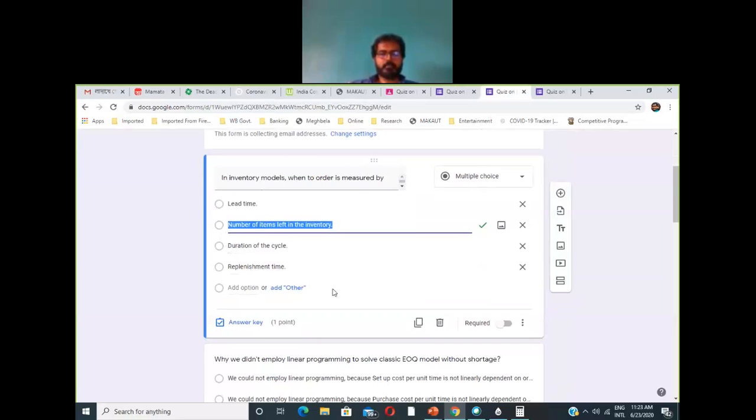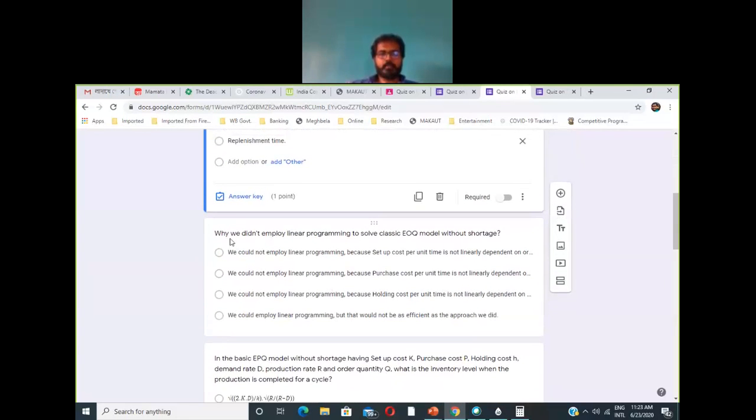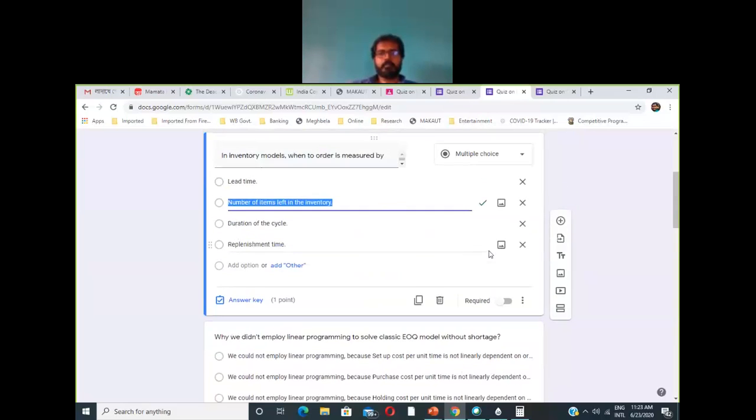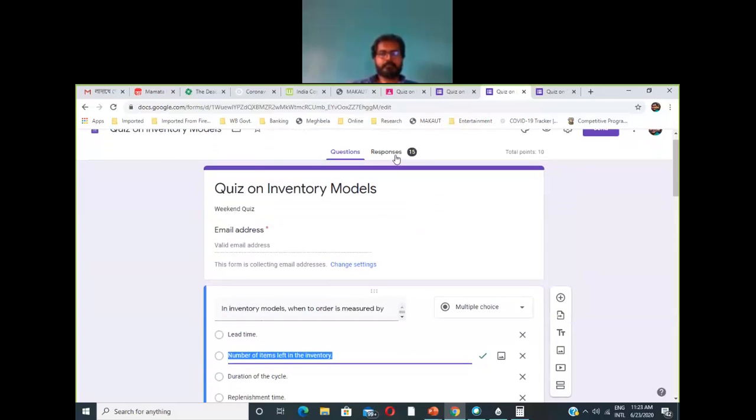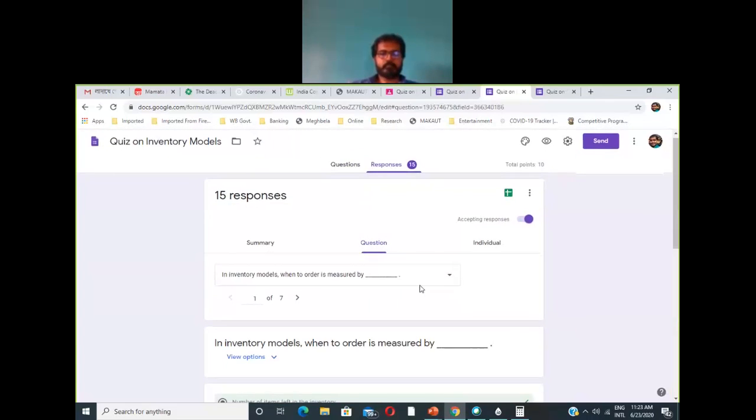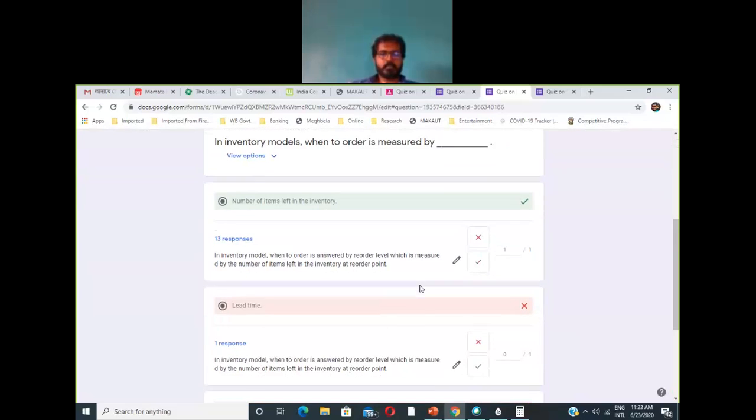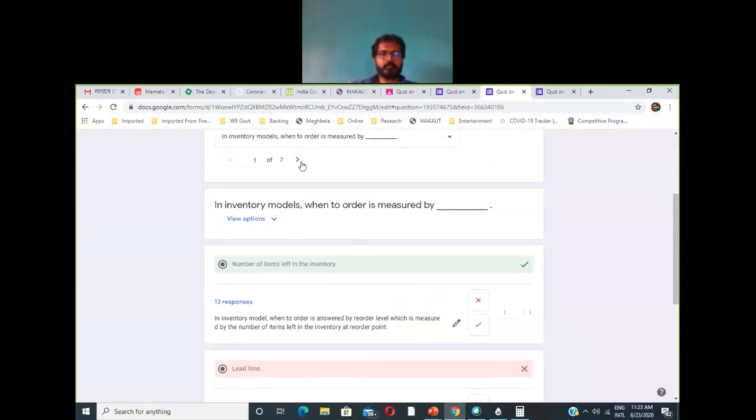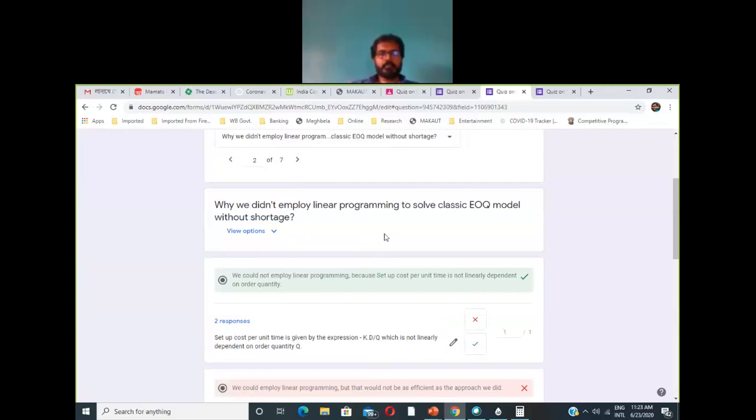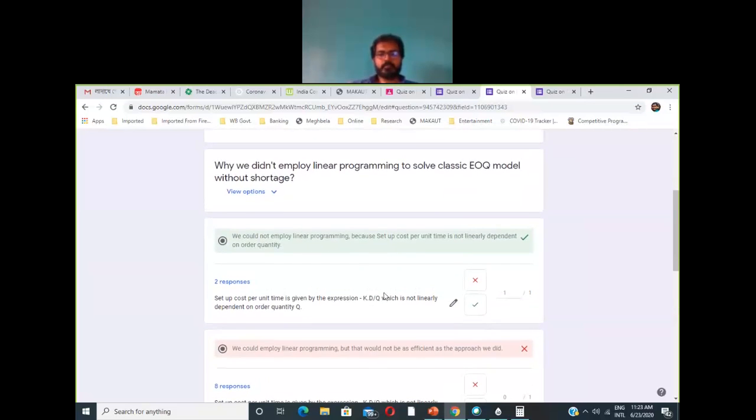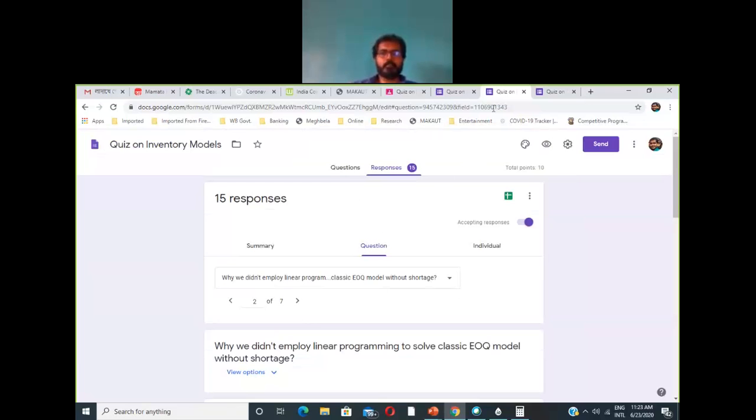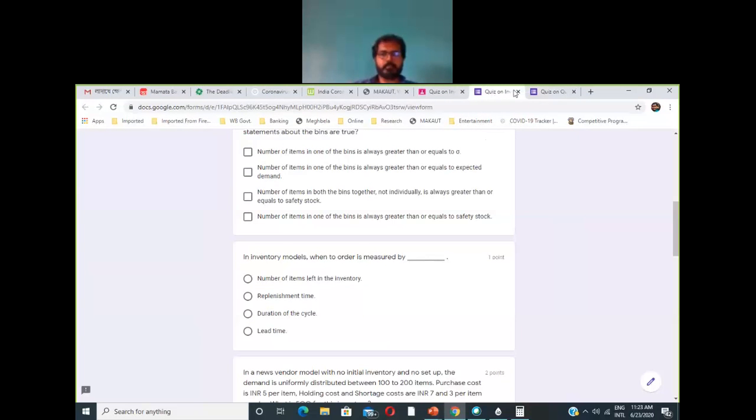Now the next question: why didn't we employ linear programming to solve the classic EOQ model without shortage? Probably one of you has done it correctly and most of you haven't. So this was the first question. For the second question, why we didn't employ linear programming to solve the classic EOQ model, only two of you got it correct. Let me not get into who or how many of you have done it correctly. Let me just get into the questions.